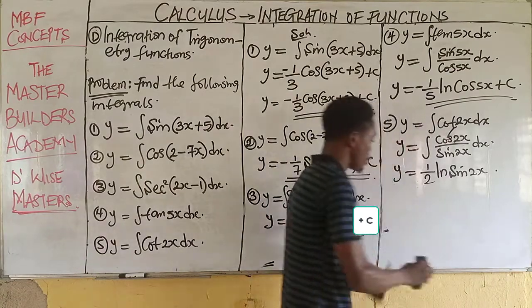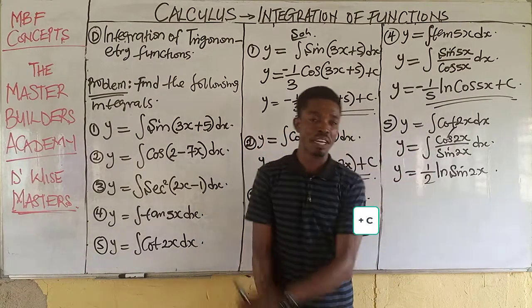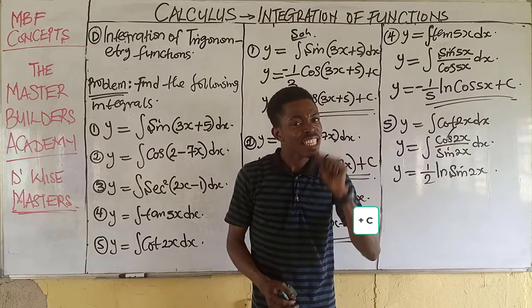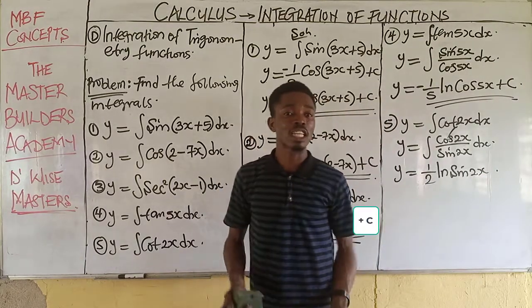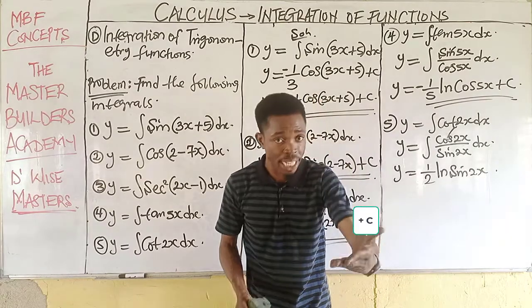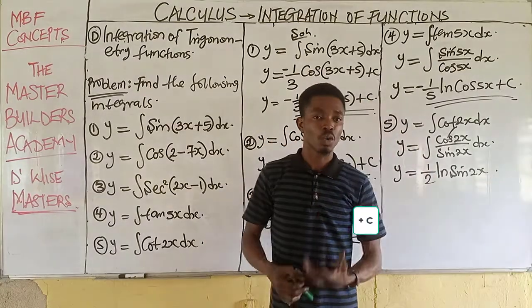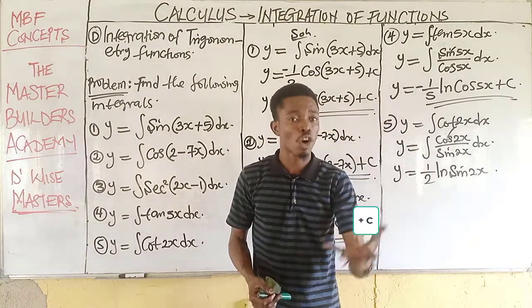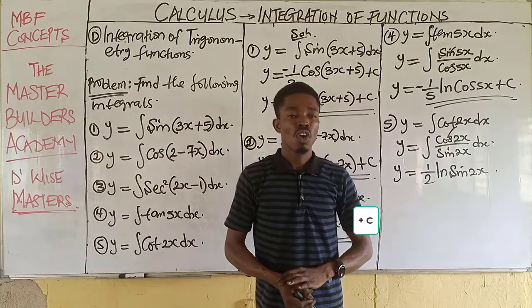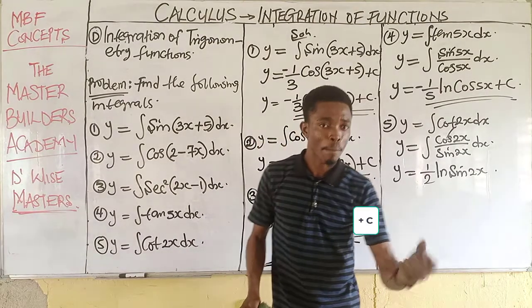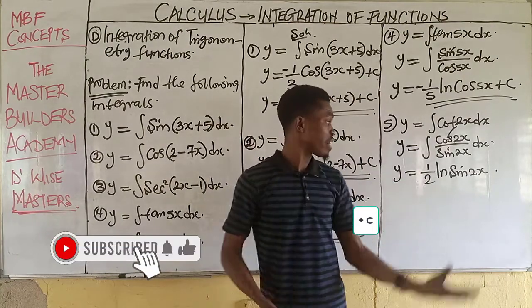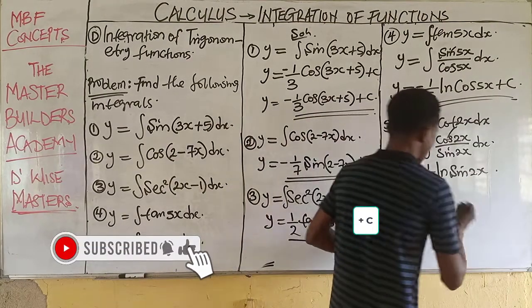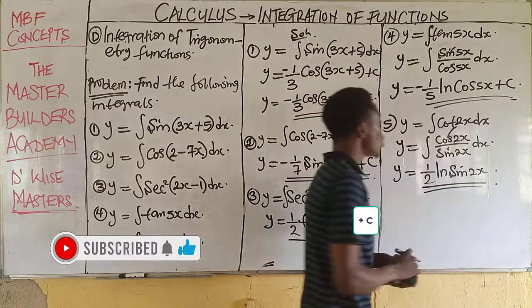Anytime you differentiate the denominator and it gives you exactly the function in the numerator, the answer must be the ln of the denominator with a coefficient. And how do you get the coefficient? The coefficient is what you obtain when you differentiated the denominator, the coefficient of the outcome of the differential result. When you differentiated the function, the outcome, pick the coefficient and take the reciprocal of that coefficient. Whatever you have gives you the answer. So this is the answer to this question.